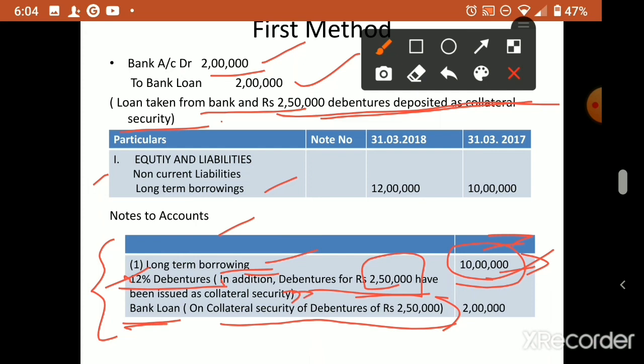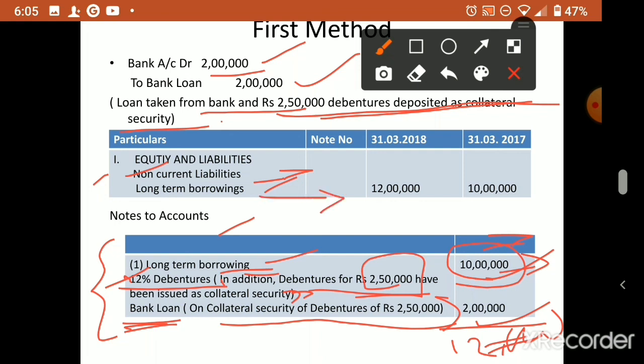Okay, now the bank loan of 2 lakh we also have to show separately. These two items we have to show in the notes to accounts. Now we take these amounts to the balance sheet. How much will come? This year's total borrowings are 12 lakhs, so in the balance sheet we show it under non-current liability. These are the headings and subheadings, don't worry about that. Under the non-current liability heading, the item will appear as long-term borrowings.